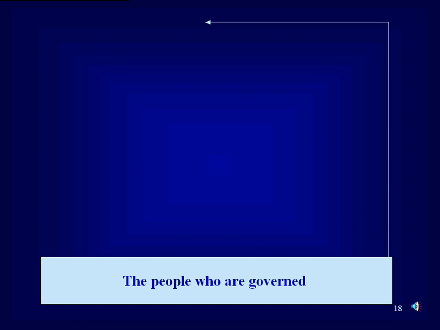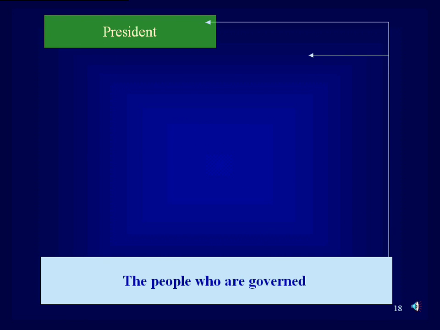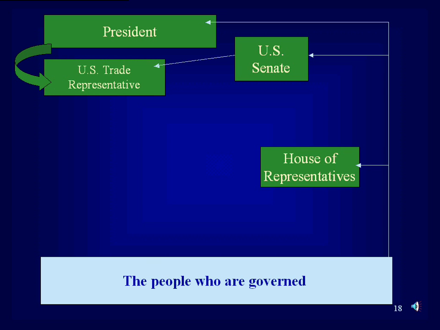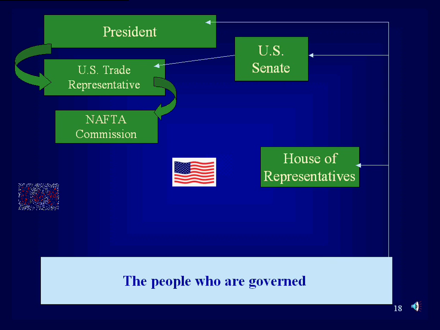The people who are governed elect a president, 100 senators, and 435 representatives. The president appoints a U.S. trade representative, who is confirmed by the Senate. The trade representative is the U.S. representative on the NAFTA Commission.